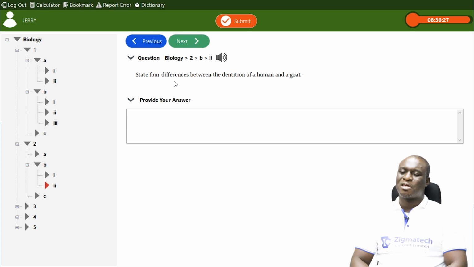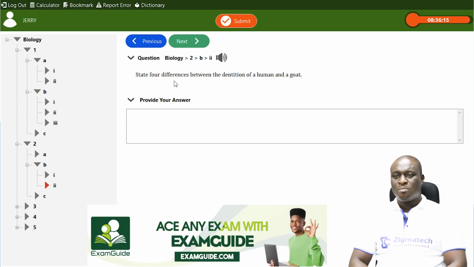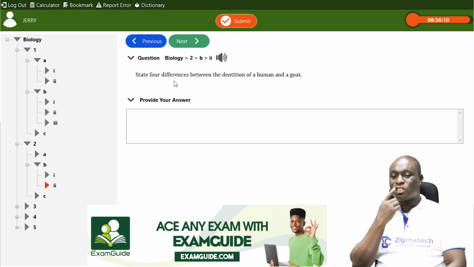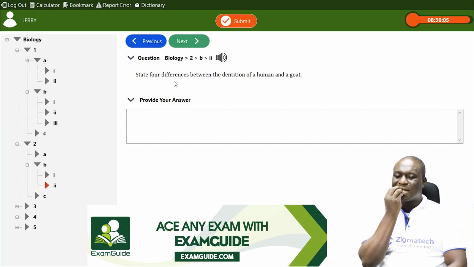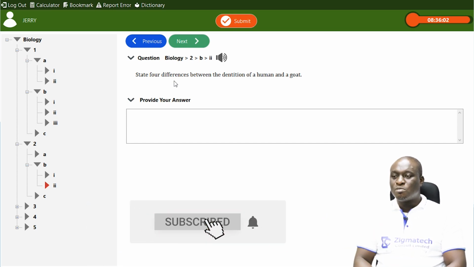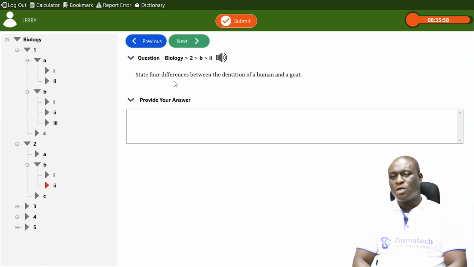Now, in terms of humans, humans do not have what we call dental pad at the upper jaw. But in goats, you find dental pads at the upper jaw. If you check the upper jaw of a goat, there's no teeth there, but you see something like a pad there. They can use it to grip leaves. So they have dental pad at the upper jaw, but in humans rather, there is no dental pad.